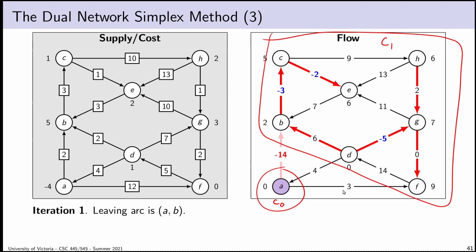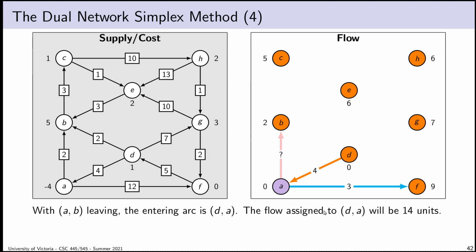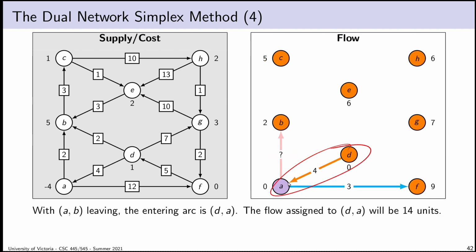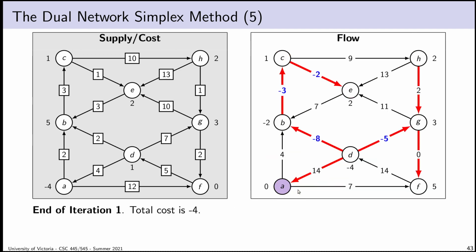What are the edges that bridge in the opposite direction from the arc? So AB bridges like this. So what are the arcs that bridge in the opposite direction? Well, it looks like DA bridges in the opposite direction, and that's it pretty much. Okay, so if I actually categorize that, yeah, DA is the only choice for my entering arc. So of course now it is my entering arc. I then just take the flow that I was sending from B to A in reverse, and I send it in the forward direction from D to A.